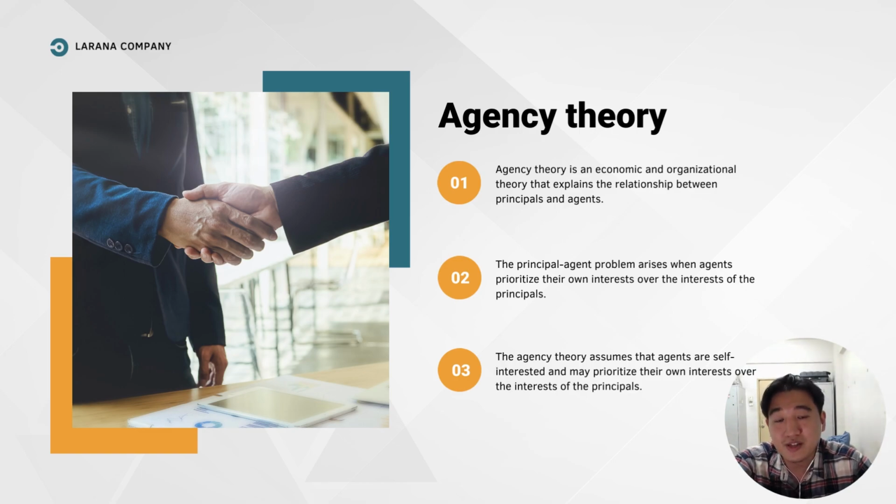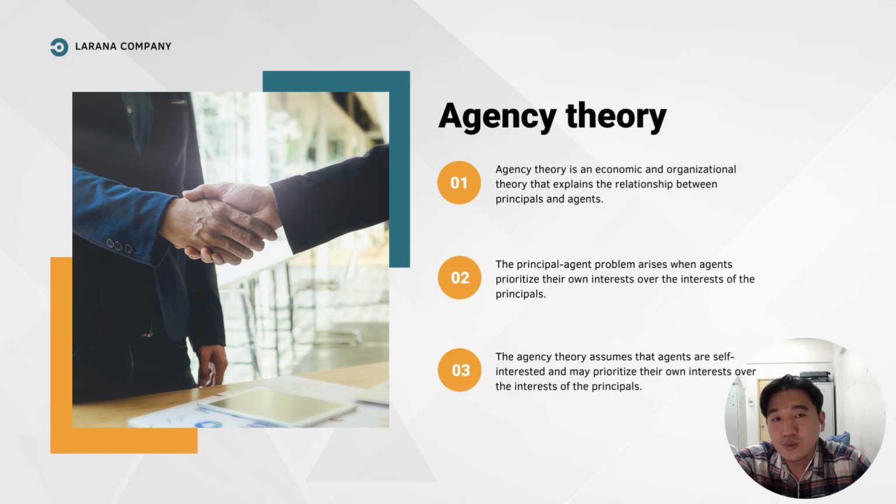What is the principal agent relationship? In the context of corporations, the principal refers to the owners or shareholders who delegate the decision making authority to agents, such as managers, to act on their behalf. But then comes the principal agent problem. The principal agent problem arises when the agent prioritizes their own self interest over the interests of their principals.